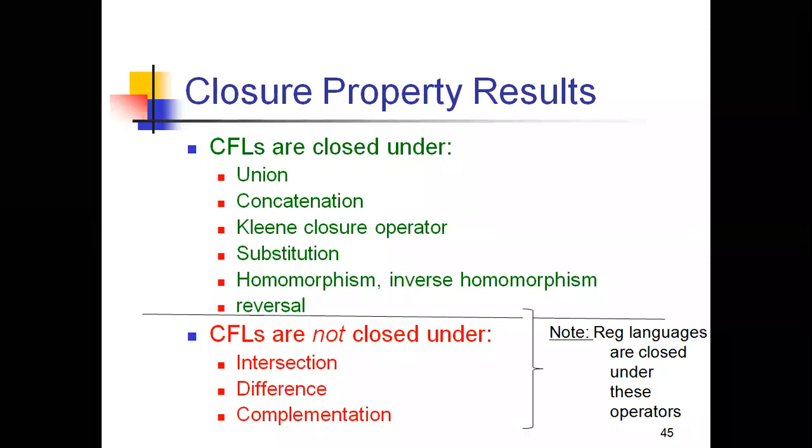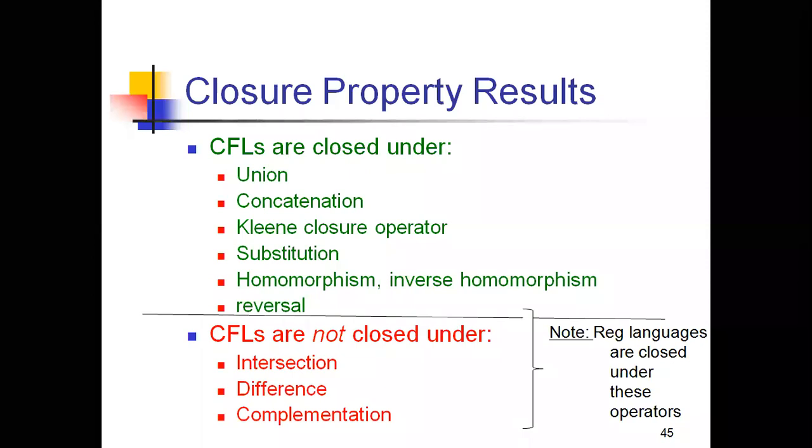Here we have a note for this. All the regular languages are closed under these operators. In unit number 2 I explained the closure properties of regular languages. There we learned that regular languages are closed under intersection, union, difference, and complementation.